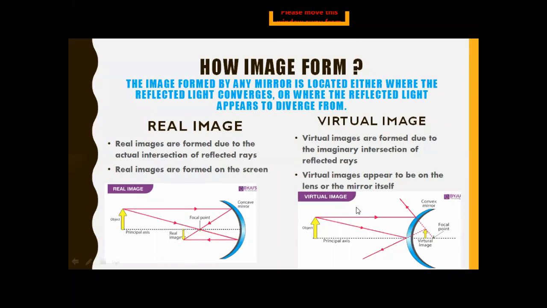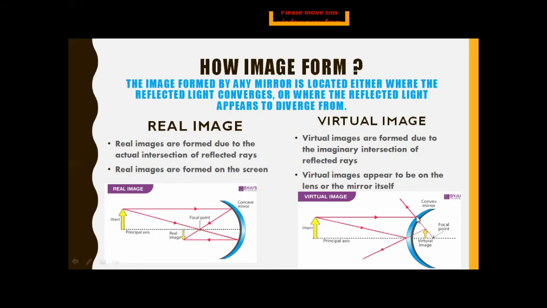Why does it always form a virtual image? Because, as you can see, the yellow arrow shows the object, and when the rays of light come from that object and strike the mirror, it reflects light in a different direction. And similarly, when another ray of light comes and strikes the mirror, it also reflects in a different direction.